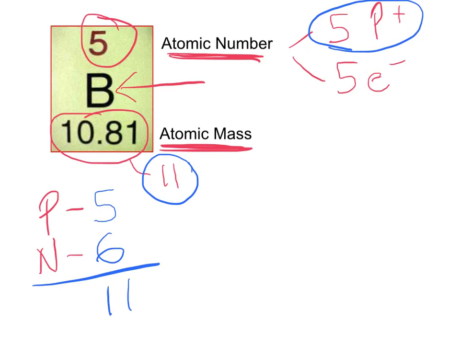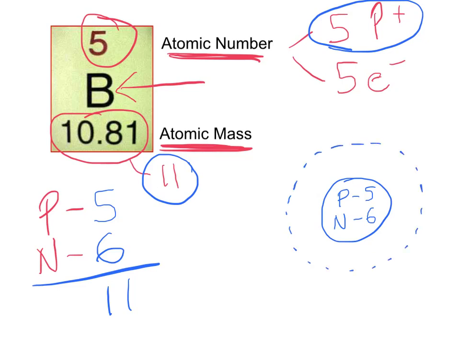So when you diagram this, here's what it's going to look like. You're going to draw a nucleus, which is a circle, and you're going to put a little p and a little n in there. Instead of drawing dots, we're going to put the letters, and we're going to put the number of protons and the number of neutrons in there. Then you can draw a dotted line for the energy levels. Okay? So remember, the nucleus is where the protons and neutrons are, and the nucleus's mass, that's where all the mass of the atom is. Right now it's 11, and that's because there's 5 protons and 6 neutrons, and 5 plus 6 is 11.